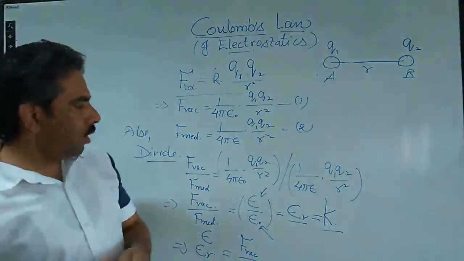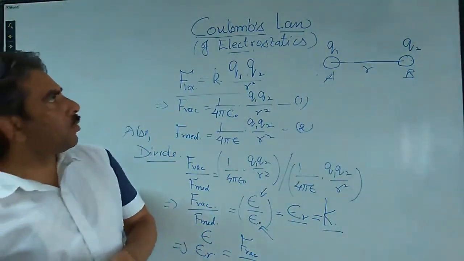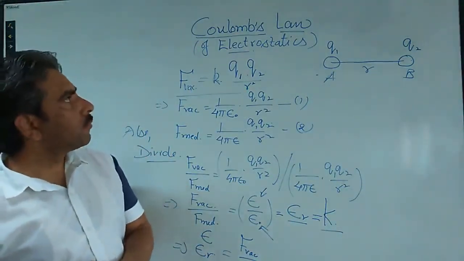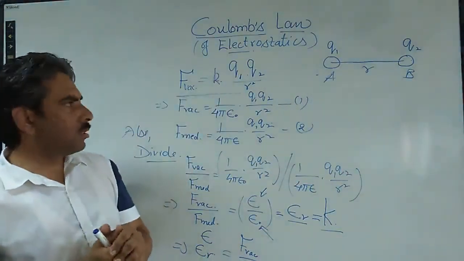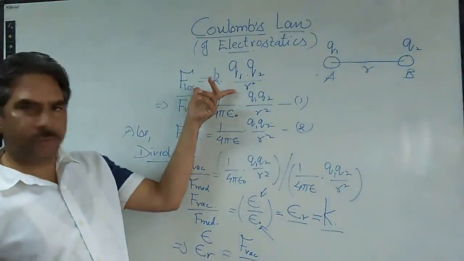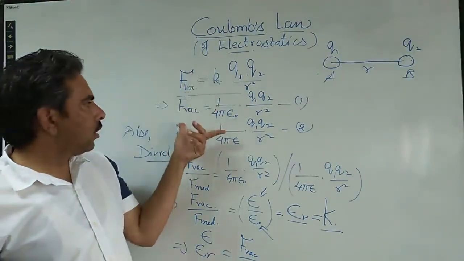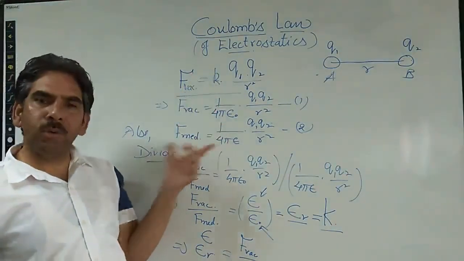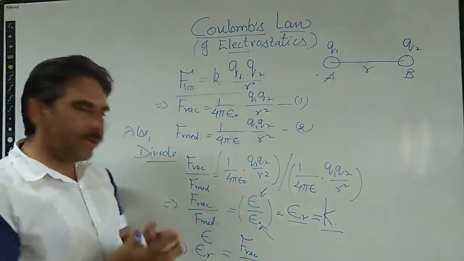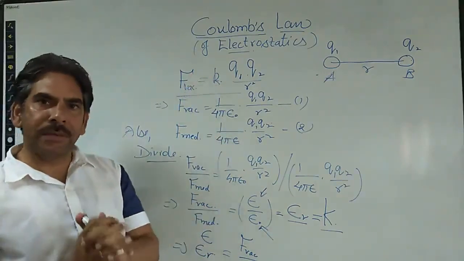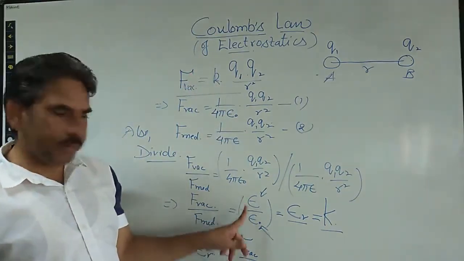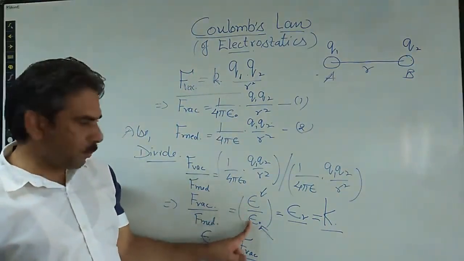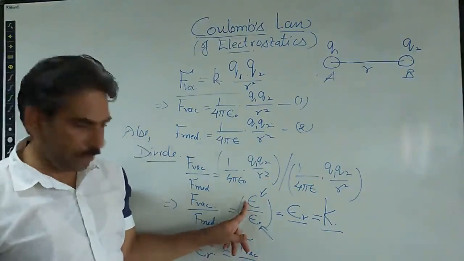So that is all for today. We have discussed Coulomb's law of electrostatics. We have written its formula and statement, defined 1 coulomb of charge, and lastly understood and derived the relationship between the permittivity of free space and the permittivity of the medium. This is the permittivity of free space, this is the permittivity of any other medium, right?